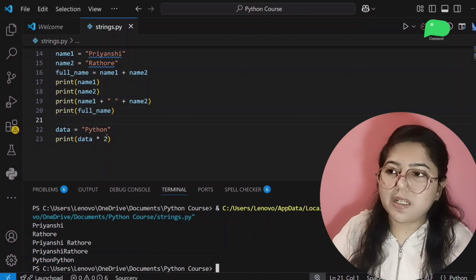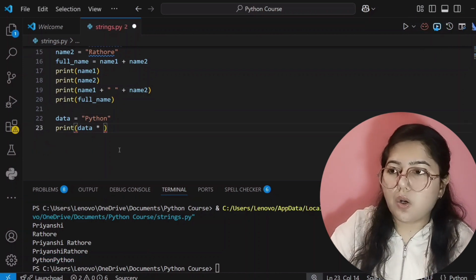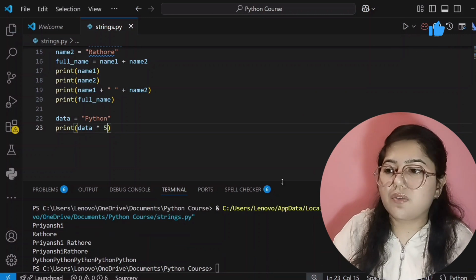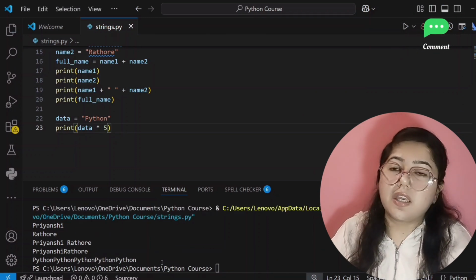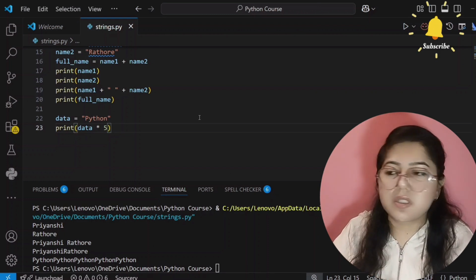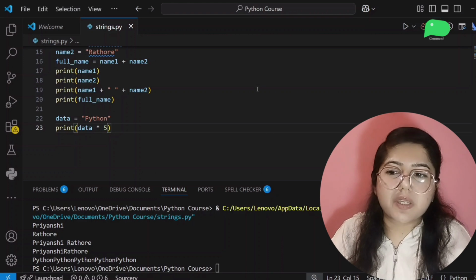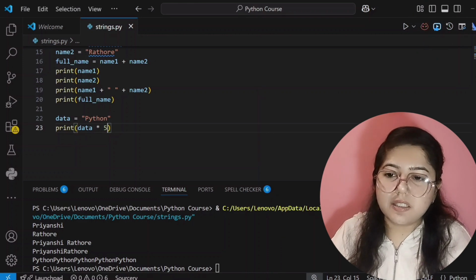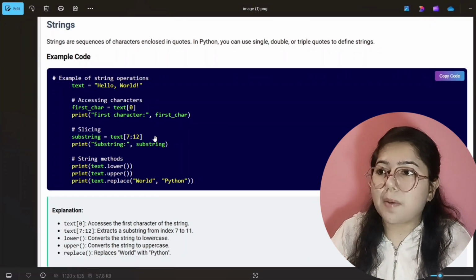If I want to print Python 5 times, now I will write 5, and now I will run this code. See here, 5 times it's showing Python, Python, Python, Python. So like this repetition works, and concatenation works. Now we will jump to our next topic in string. So this is our example for string.